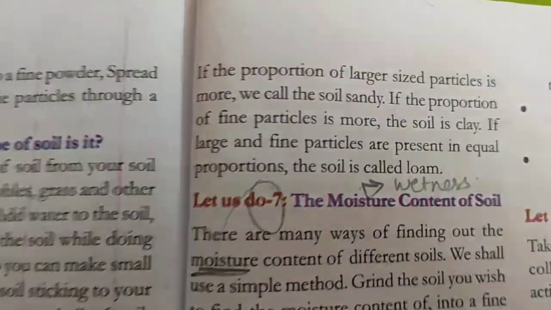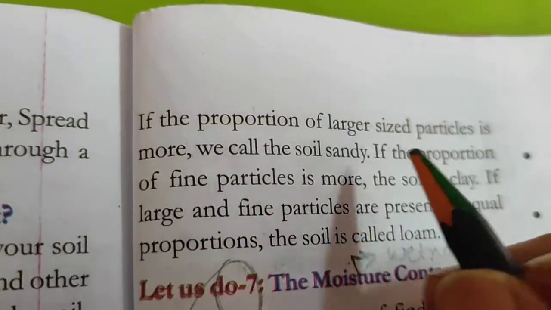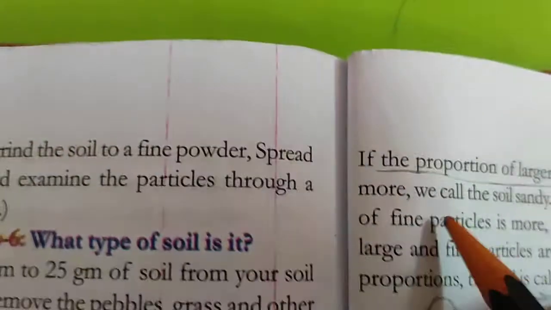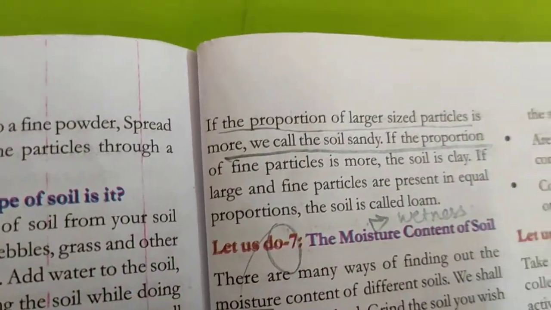Underline this. If the proportion of larger size particles is more, we call it clayey soil. Underline this. Underline this full paragraph.